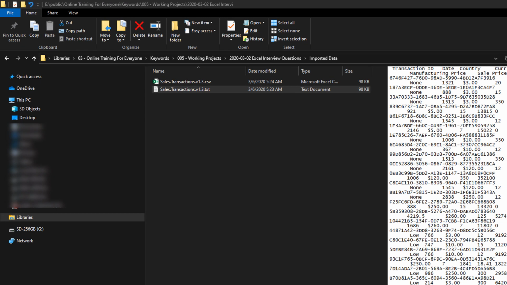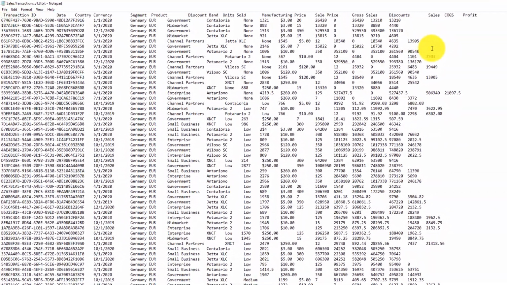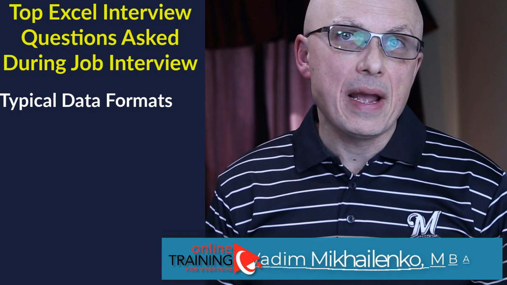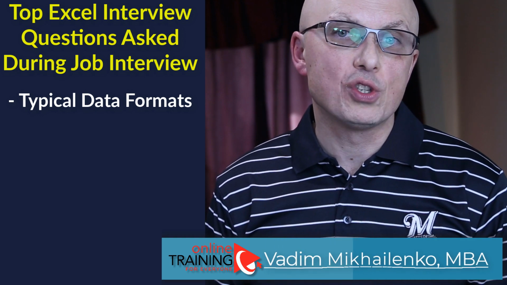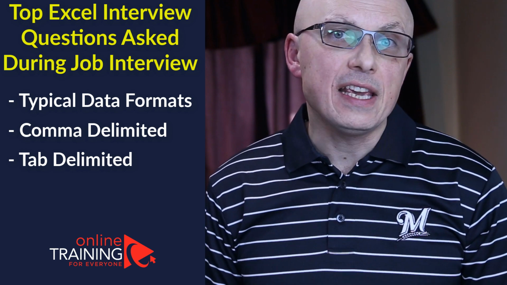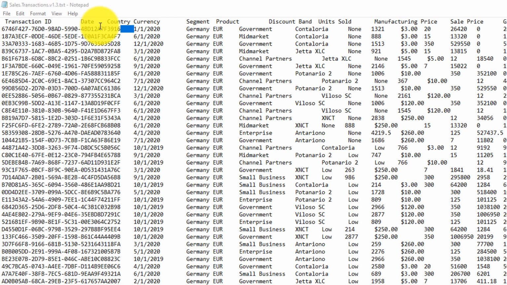If we open this file in Notepad, we can see that it has headers and multiple columns. And this file is tab delimited. There are a lot of different formats Excel supports for import. The most popular file formats are comma delimited and tab delimited formats. Other import formats include XML, HTML, and PDF. Tab delimited means that between the columns there is a tab symbol. So between, for example, Germany and EUR, there is only one tab. When you push Tab on the keyboard, you can replicate this symbol.